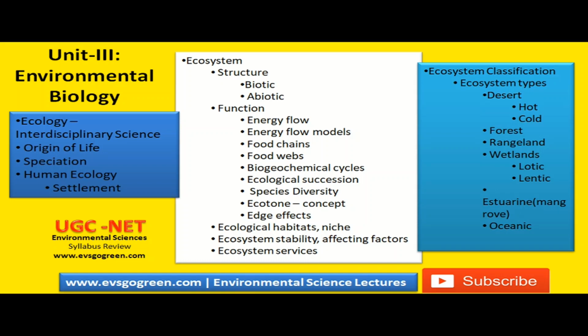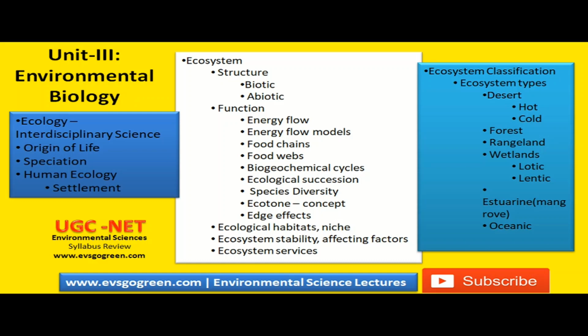Then the third module involves the classification of the ecosystem. So different types of ecosystems are there on the earth. Here again, if you are comfortable with unit 1 on the different aspects of environment, then you can be quite comfortable here, because it involves the different types of ecosystem, namely desert. Under desert, you have hot desert and cold desert. Then forest ecosystem, rangeland ecosystem, and wetland ecosystem.